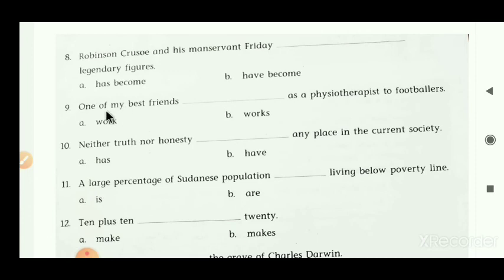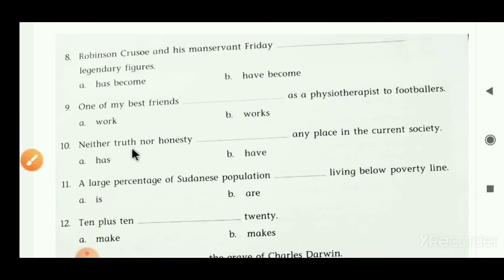So according to that singular subject, we have to put a singular verb. So of both verbs, works is considered the singular verb. So the answer becomes works. So the finalized sentence becomes: One of my best friends works as a physiotherapist to footballers. Understand students? Now next sentence, number 10.